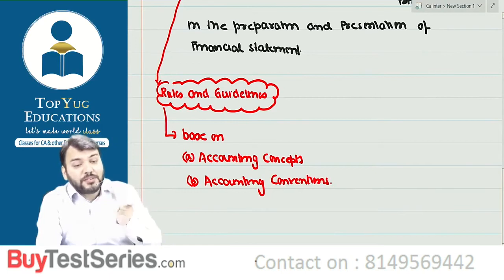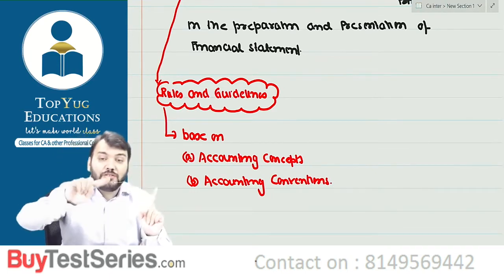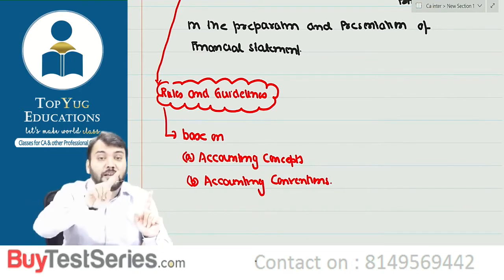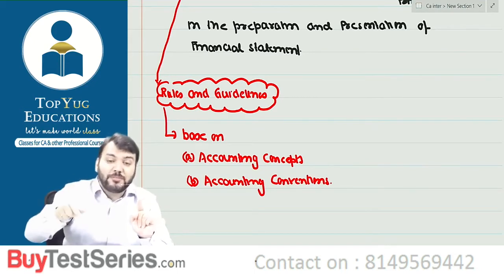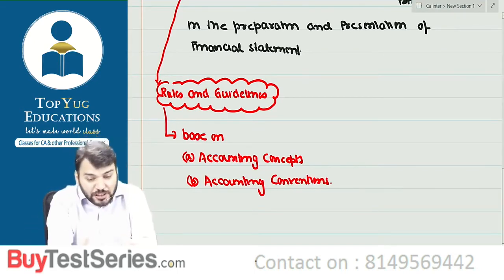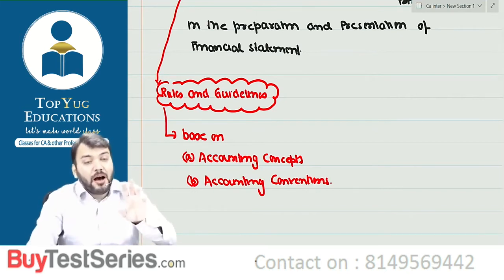So accounting concepts and conventions are not accounting policy. ध्यान सुनना, accounting concepts and accounting conventions are not accounting policies. Accounting policies are accounting principle which is based on accounting concepts and conventions. Means accounting principles को हम कैसे बनाते? We derive it from our accounting concepts and accounting conventions.